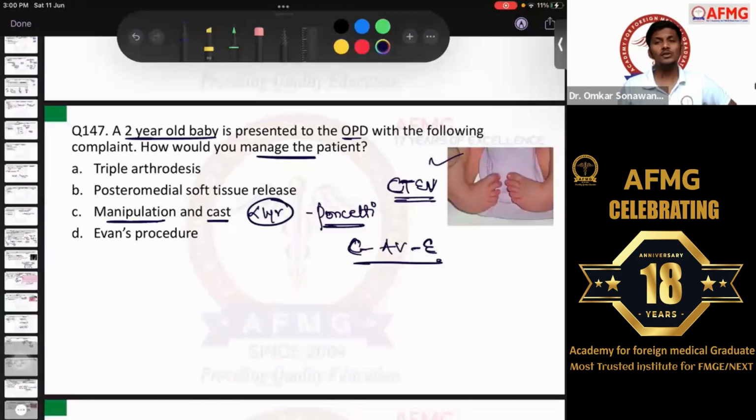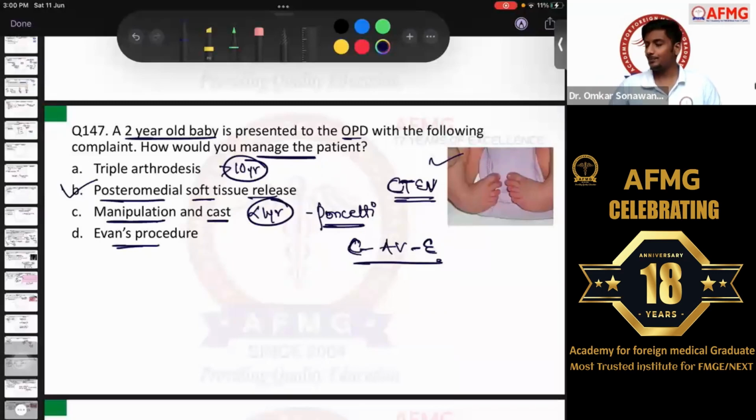But here the child is more than 1 year of age, and as we have discussed, if the child presents to you between 1 to 3 or 1 to 5 years of age, the best choice would have been option B, posteromedial soft tissue release. If the child is between 3 to 10 years of age, definitely you can go for the Dillwyn-Evans procedure or Dillwyn-Evans osteotomy. And if the child is more than 10 years of age, then definitely you need to go for triple arthrodesis, where we will fuse 3 joints.